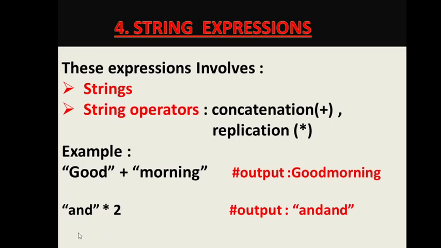So sometimes a particular string value has to be replicated so many times, then we can use this replication operator. So these are two string operators that are used. These are already defined as arithmetic operators, but when their operands are strings, their meaning changes. When plus is given to two strings, it becomes not addition, it becomes joining or concatenation. When the multiply symbol is given to a string and an integer, it becomes a replication operator.